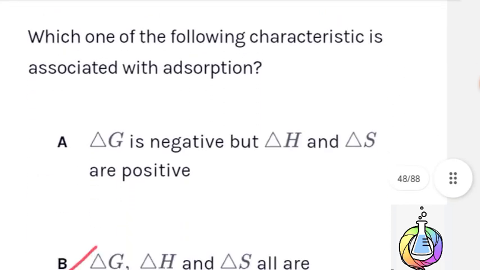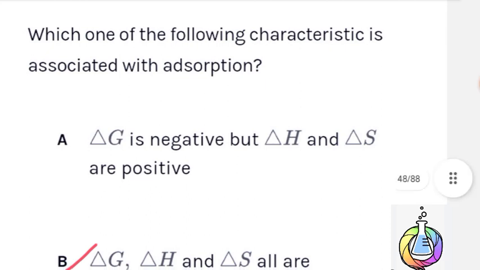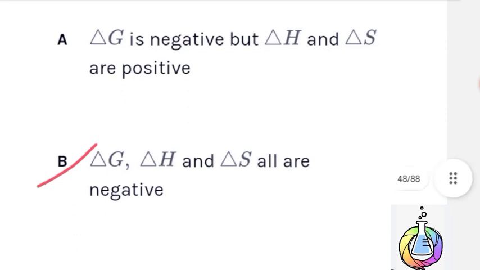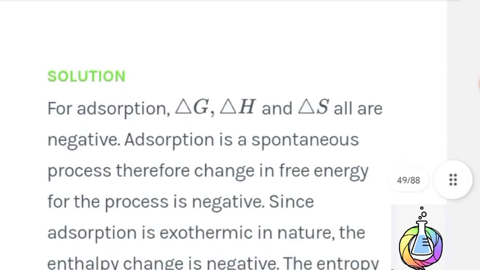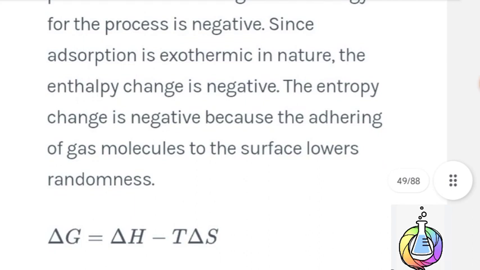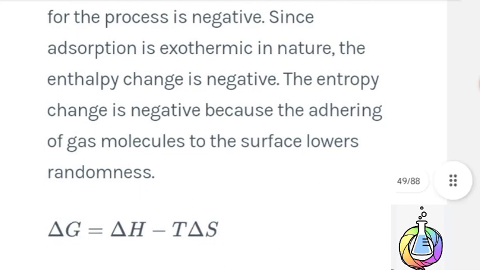Next question. Which one of the following characteristics is associated with adsorption? Here, delta G, delta H and delta S all are negative. Therefore, option B is the correct answer. Adsorption is a spontaneous process. Therefore, the change in free energy of the process is negative. Since adsorption is exothermic in nature, the enthalpy change is negative. Entropy change is also negative, because the adhering of gas molecules to the surface lowers randomness.